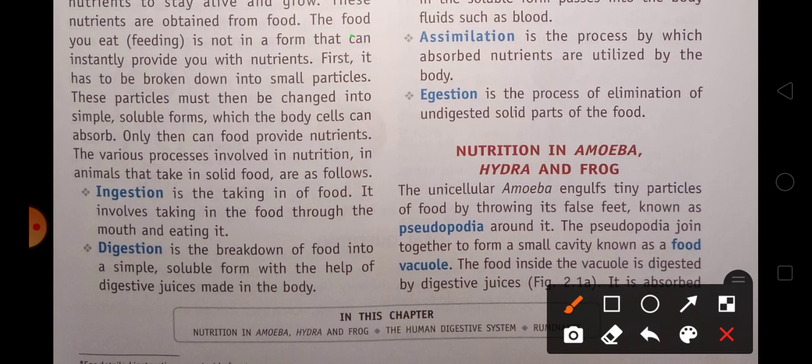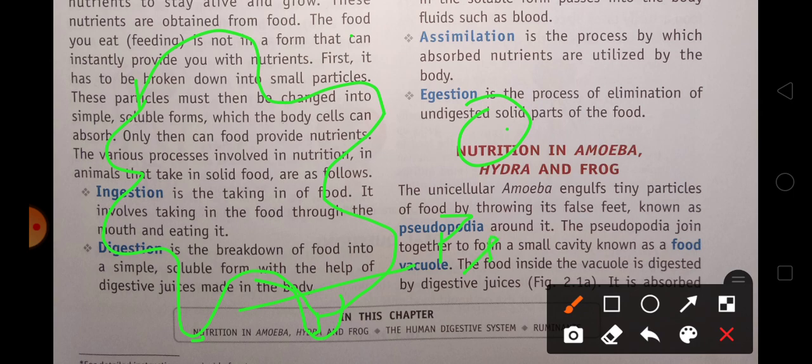So when it goes to the food, then it makes, see, suppose this is food. To move from one place to another, amoeba makes a finger-like outgrowth. You can see here, this is a finger-like outgrowth.